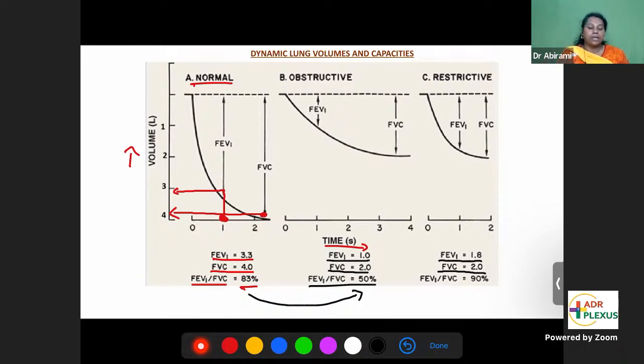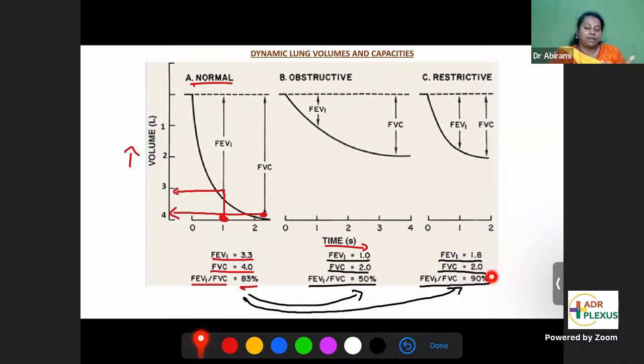There's no problem with expiration. Inspiration only is more affected. So that is why if you take this ratio now, FEV1 by FVC, 1.8 by 2, this will give you 90%. If Tiffeneau index increases to 90%, then it could be restrictive lung disease. So you cannot interpret this as more than normal. 83 is normal, 50 is less than normal, so it is 90. So is it more than normal?